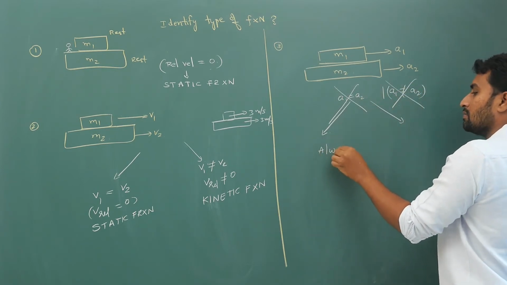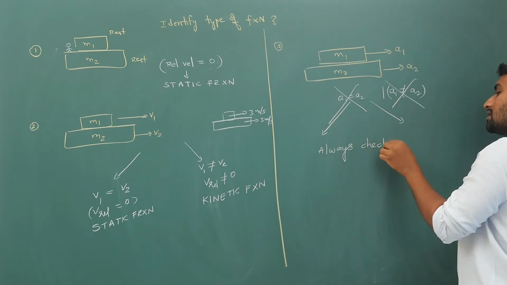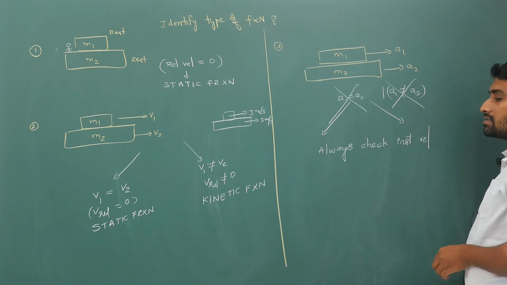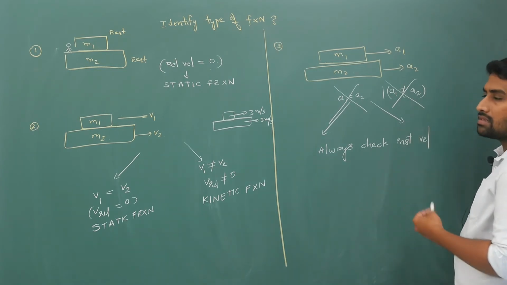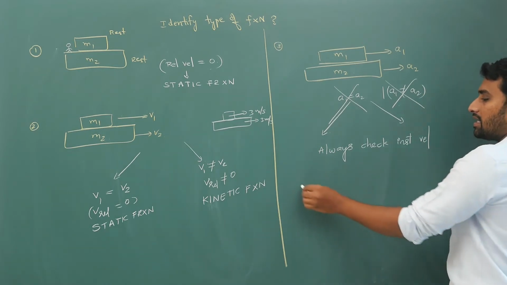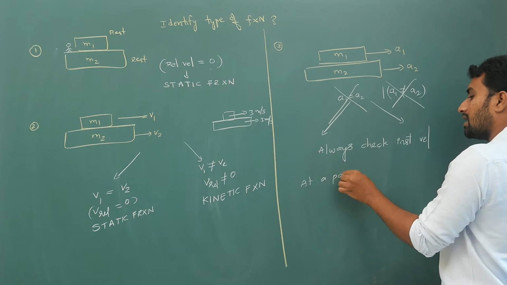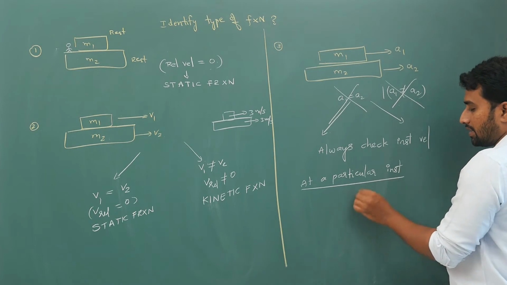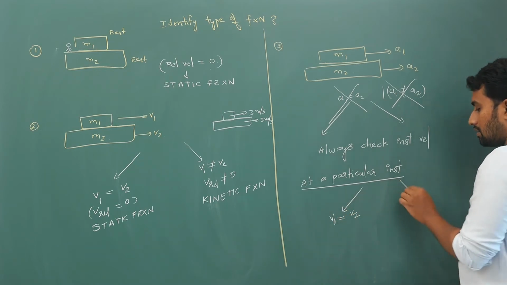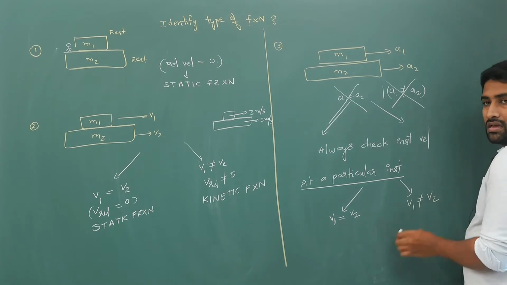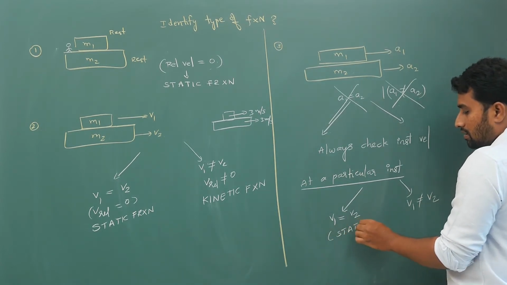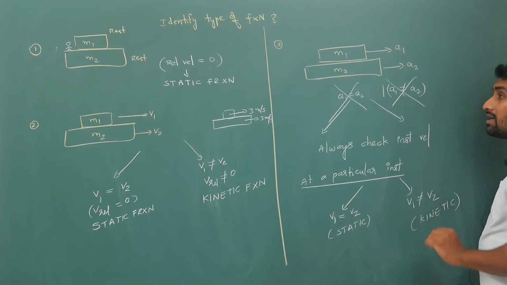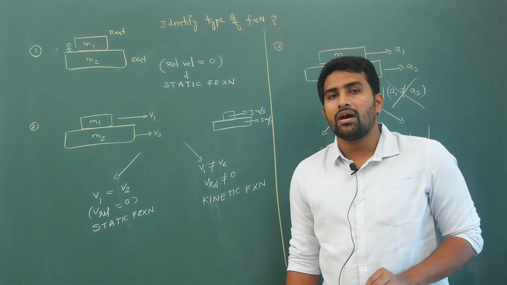Always check instantaneous velocities. If they are equal, then obviously static friction. At a particular instant, at a particular point of time, you can check if velocities are equal or not equal. If they are equal, static, and if they are not equal, kinetic. Velocities will decide. Don't look at the accelerations. Hope you have understood this.